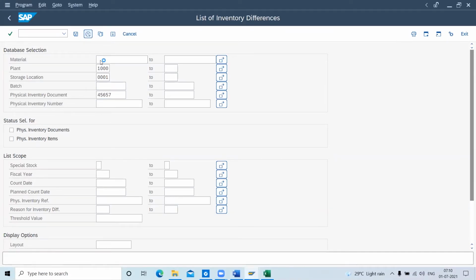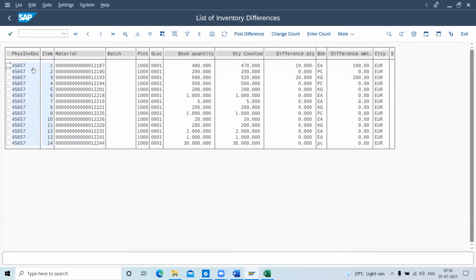Okay, 45657. These are the materials, and these are my inventory documents with the same document number. So here you can see the differences: all are zero quantity, there are no differences, except these two. As I told, first I received 10 quantity less, and for the third material I received 20 quantity more. You can see the minus sign and here the plus sign. And the rest of the quantities are zero. That means the rest are perfect, only these two have a difference, we are not getting the same.